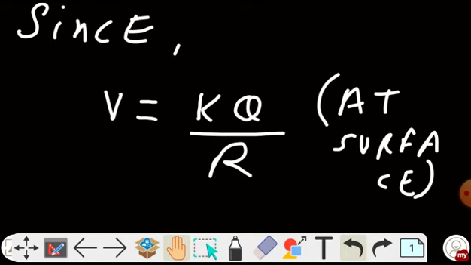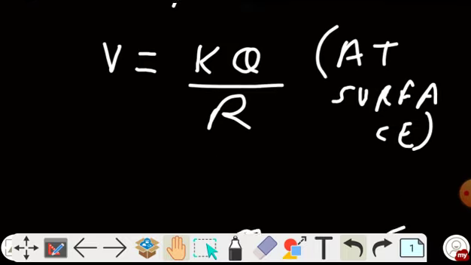So since we know that at the surface of a conductor, the potential is given by kq by r, where k is the Coulomb's constant. Here the k is not dielectric constant. Here in this formula, k is Coulomb's constant. So this is the formula of potential at the surface of this sphere.